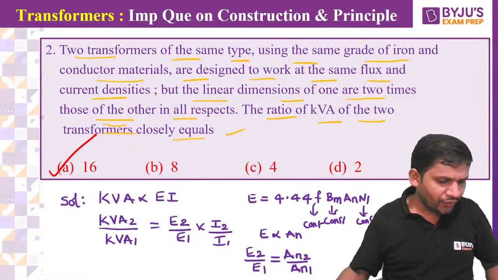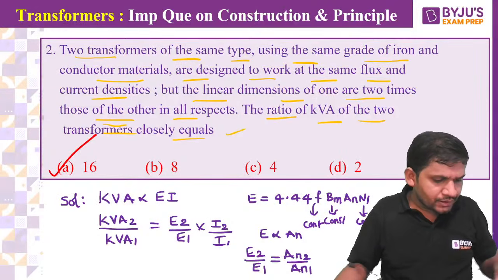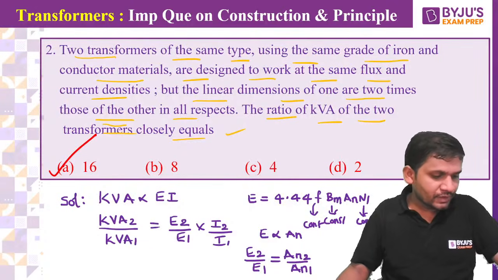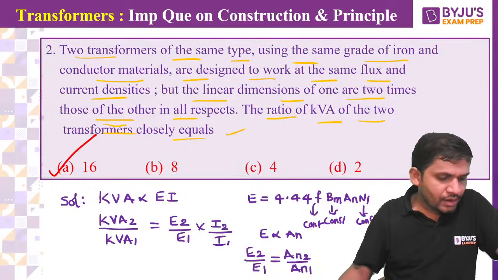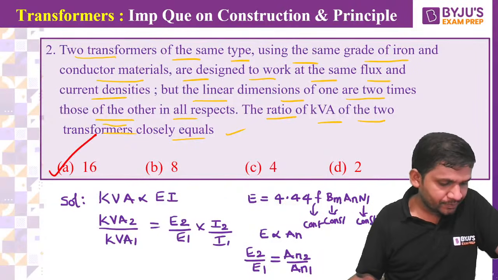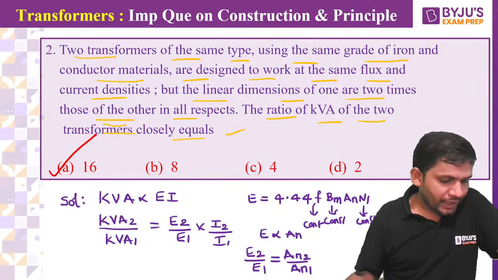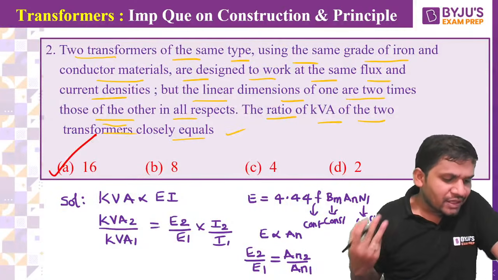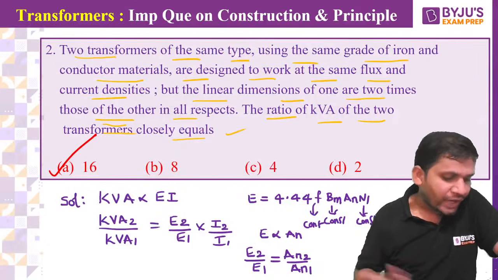The actual meaning of linear dimensions: linear dimensions means length and breadth. If the length is 2 times and the breadth is also 2 times, then area becomes 4 times. Yes, very good, Sudhir, that is correct. Understand? Linear dimensions means you take the length and breadth. Length is double, breadth is double, means area becomes 4 times.